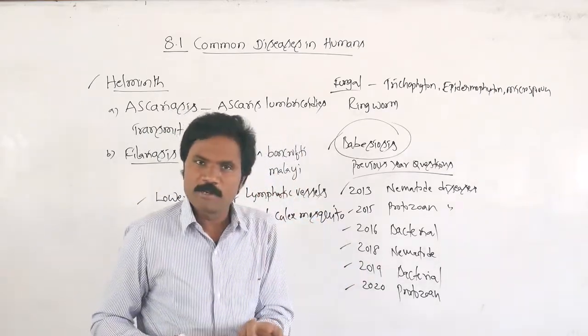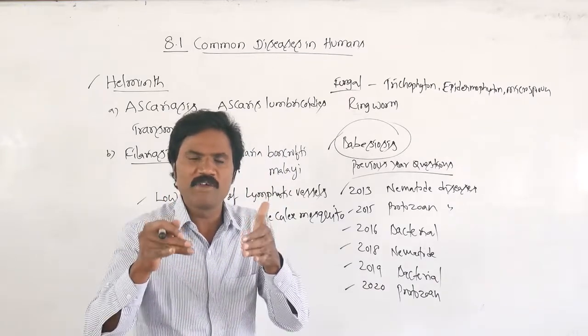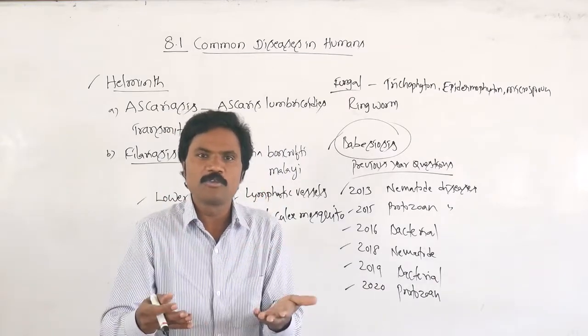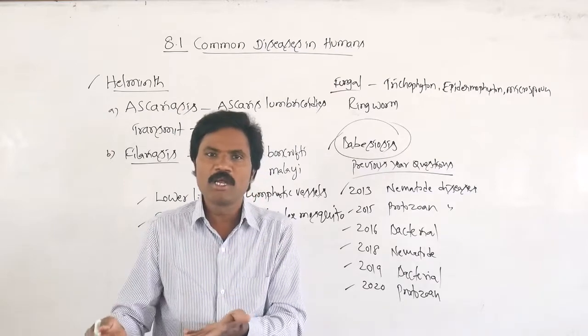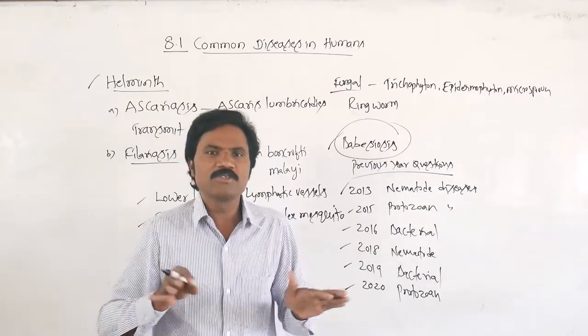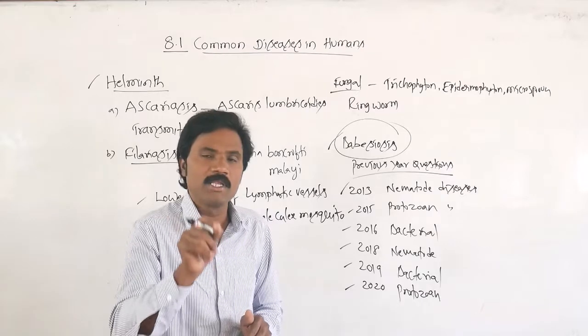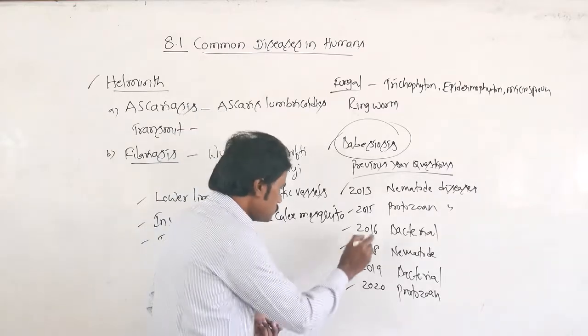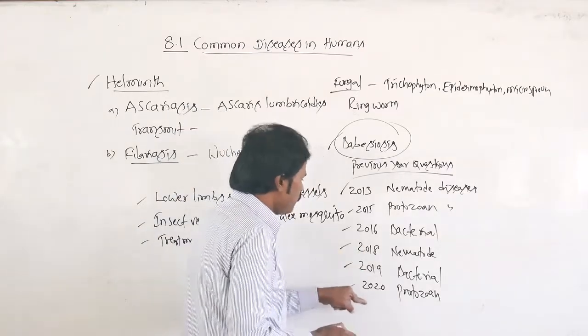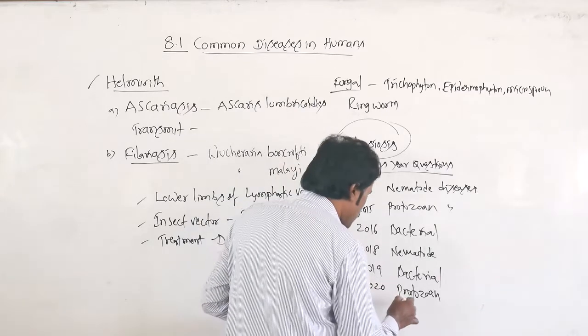What is the name of that particular stage? Sporozoite. They have given different options, either trophozoite, sporozoite, merozoite, or schizont. Many different options they have given, but the original answer will be sporozoite. Then one more question, match the following, they have given. Two questions they have given.